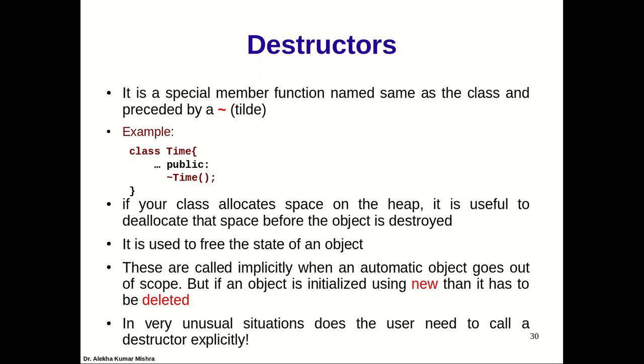These are called implicitly and automatically when the object goes out of scope, meaning the object is destroyed indirectly. An object is destroyed either explicitly, when we use delete, or automatically when we go out of scope and the object is no longer accessible.